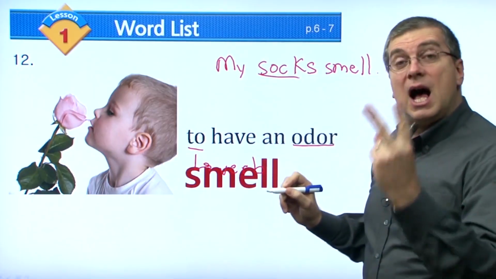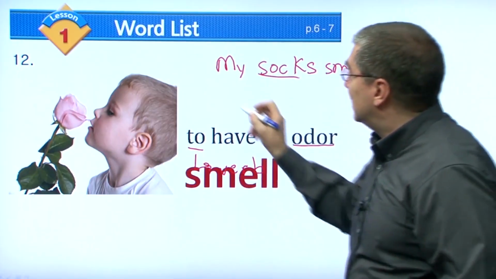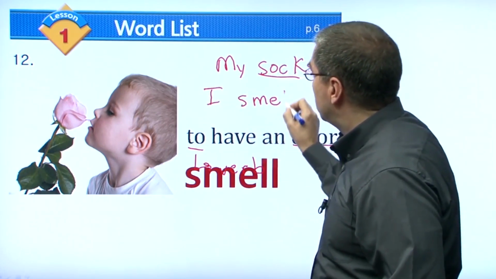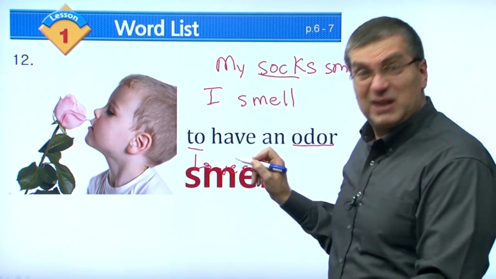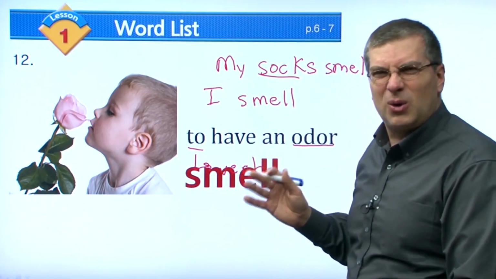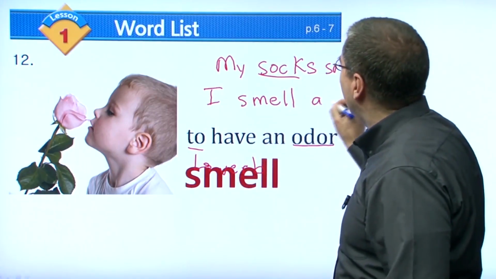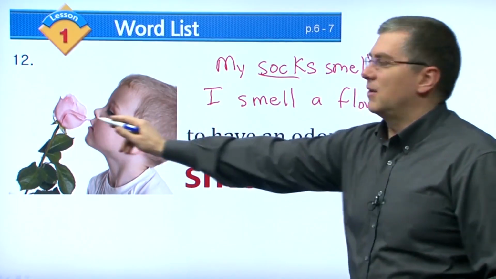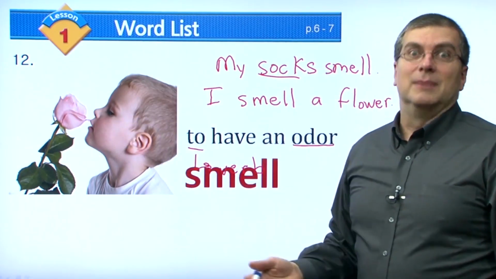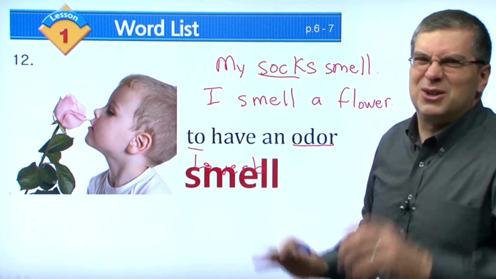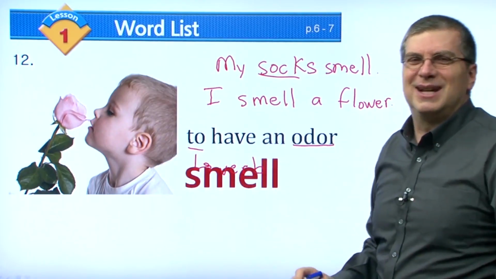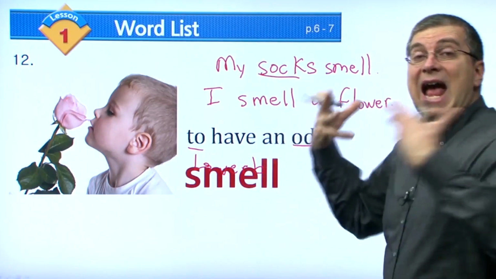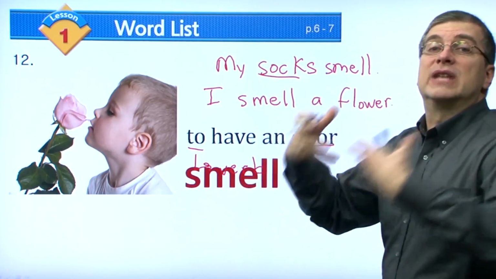That's one way. Another way you can use this is I smell. I smell what? My sock? No! Yuck! That's horrible, right? I smell a flower. That's much better. Don't smell your socks. Ugh, right? That's terrible, right? So my socks smell. It has an odor. It gives an odor.